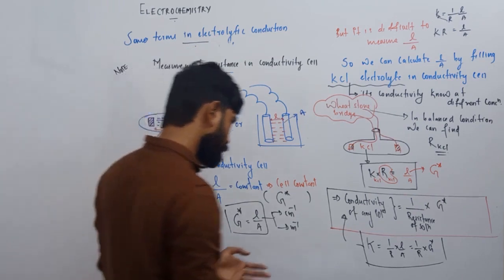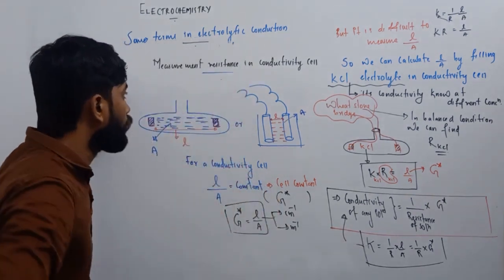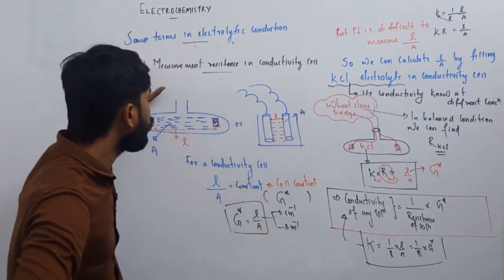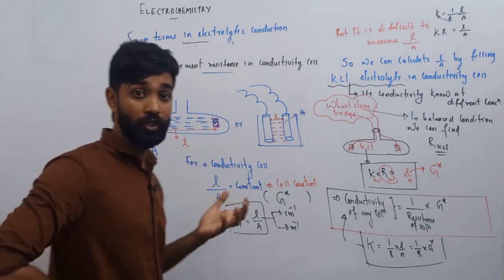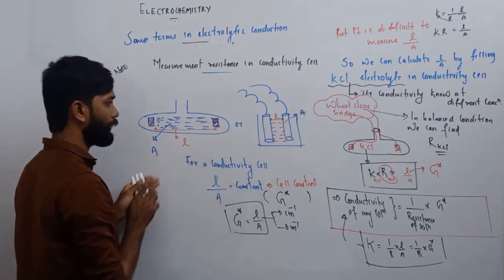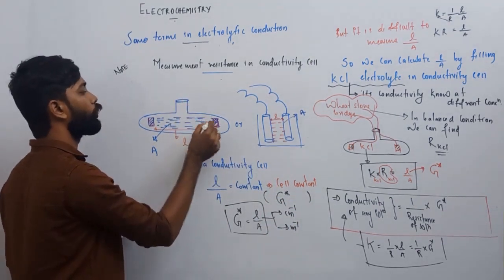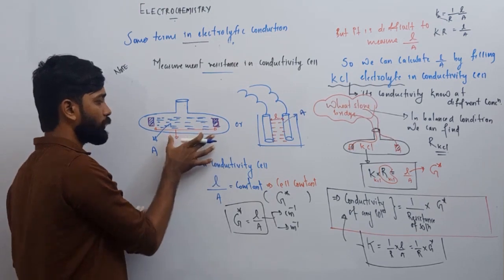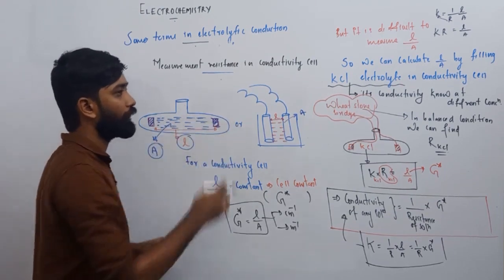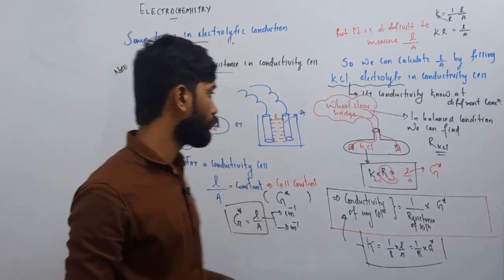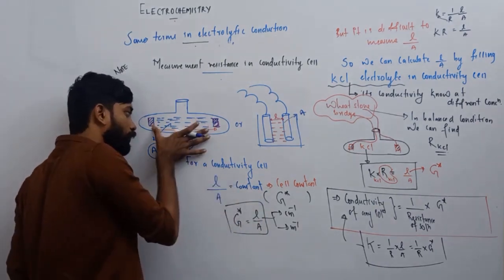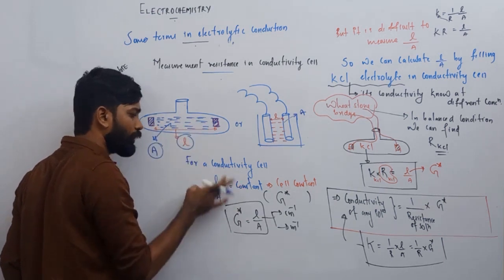Once we know the resistance, we can easily find the conductivity. I'll explain once again. In this section, I'm describing how we can find the resistance of any solution using a conductivity cell. The conductivity cell is an apparatus with two parallel electrodes, where the distance between the electrodes is L and the area of cross section of the electrode is A, and the electrolyte is enclosed between them. For any conductivity cell, the distance is always a constant and the area is always a constant, so L by A is a constant.